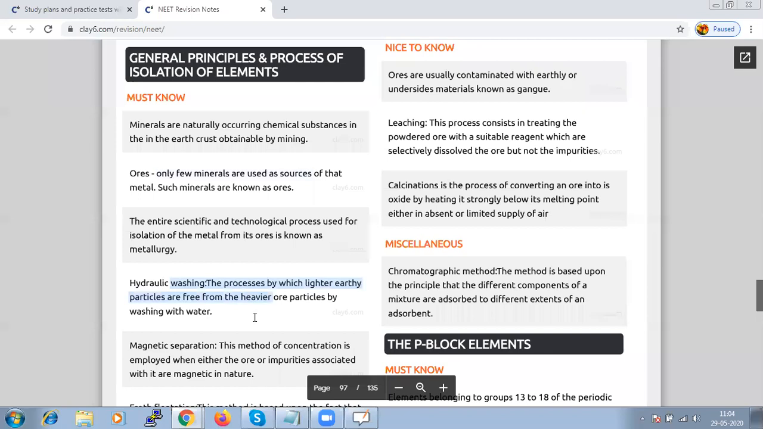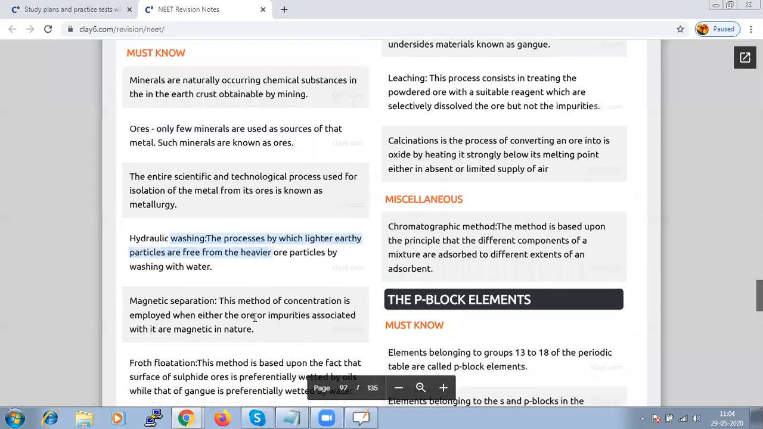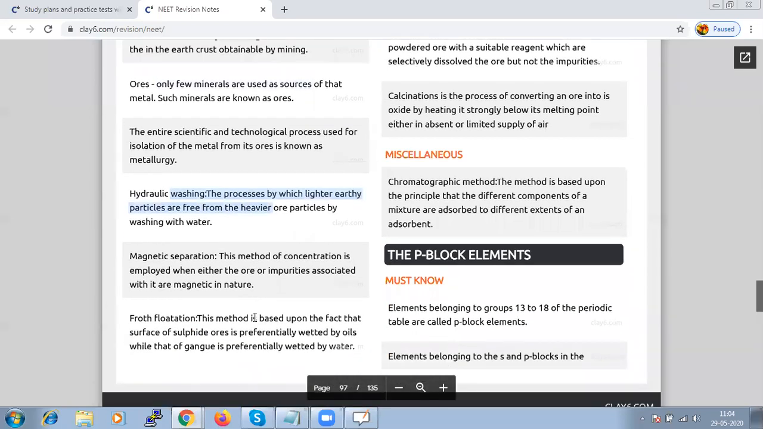The next method we are using is magnetic separation. This method is also used for concentration of the ore, and in this we employ it when either the ore or the impurities are magnetic in nature. Only then can this method of concentration of the ore be used. It should have the magnetic property.